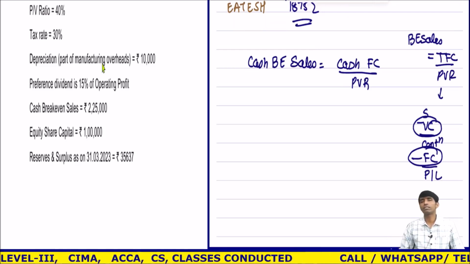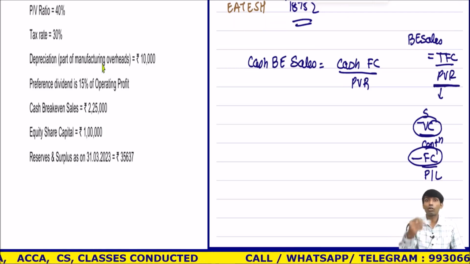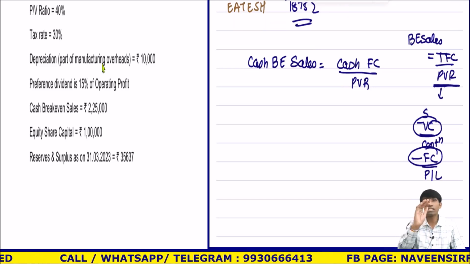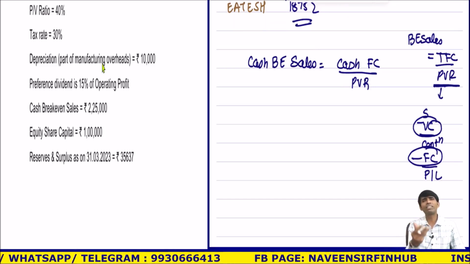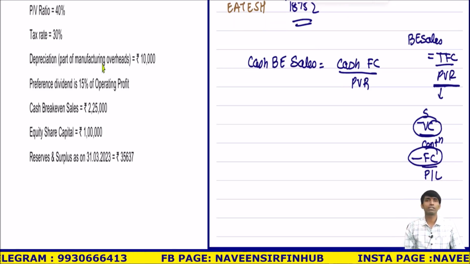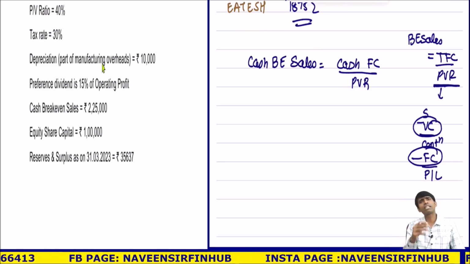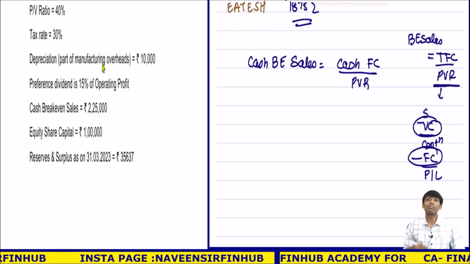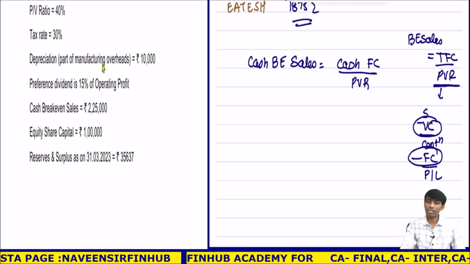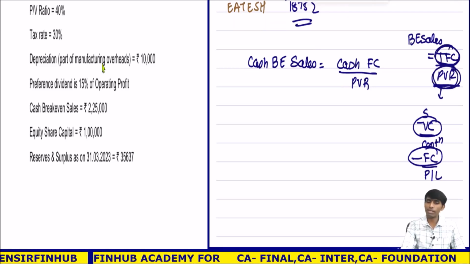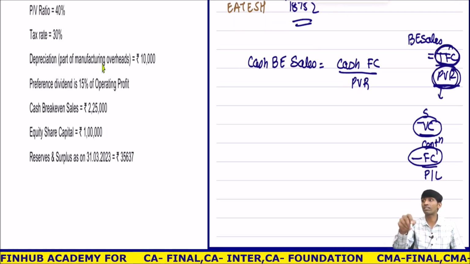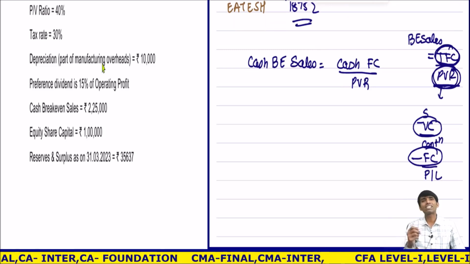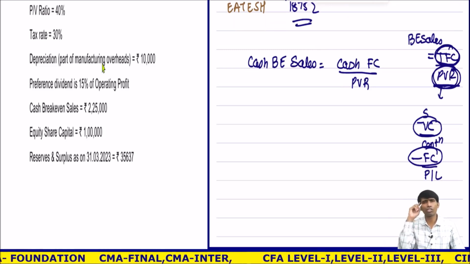Understood? So when I calculated the PV ratio, contribution upon sales, variable cost is already covered. What is left is contribution. After deducting variable cost, what I get is contribution. Why is it called contribution? It is the contribution towards fixed cost. Now I have to cover the fixed cost, so fixed cost divided by PV ratio. If I want to cover that fixed cost, what should be my sales? That sales will be break-even sales. So that is the logic of the formula.